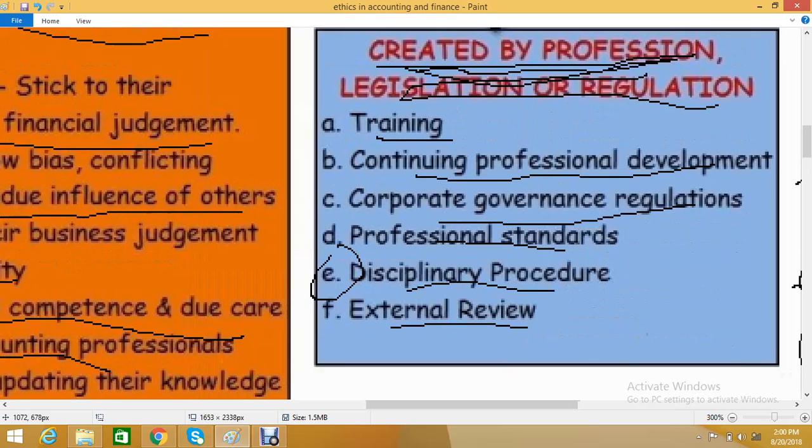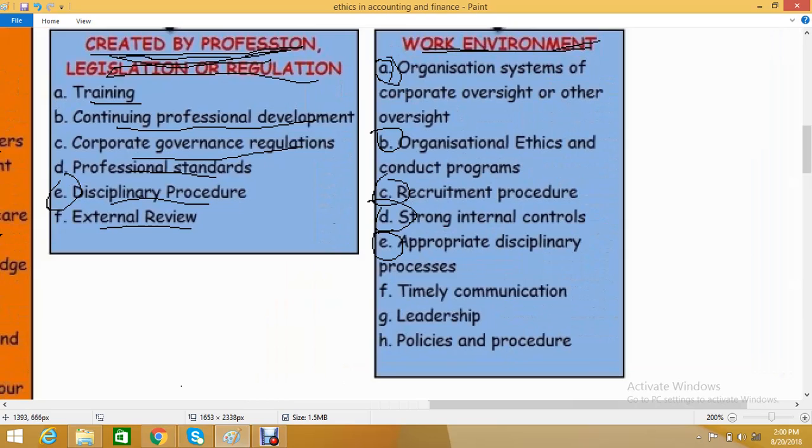Work environment, again. We can see first, A, organization system of corporate oversight or other oversight. B, organizational ethics and conduct programs. C, recruitment procedure. D, strong internal controls. E, appropriate disciplinary processes. F, timely communication. G, leadership. And H, policies and procedure.